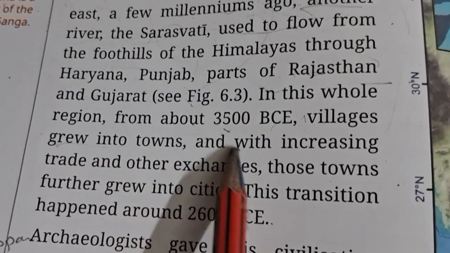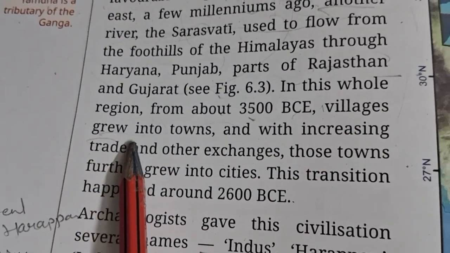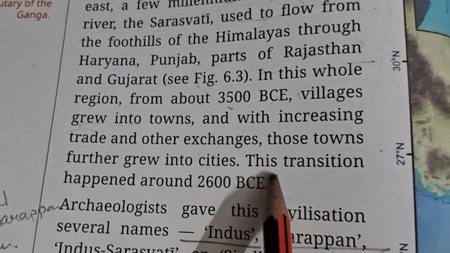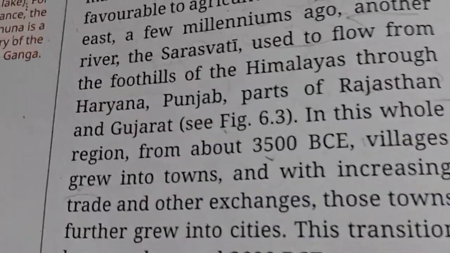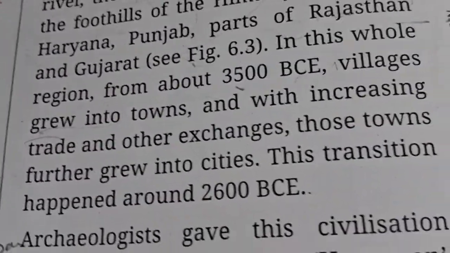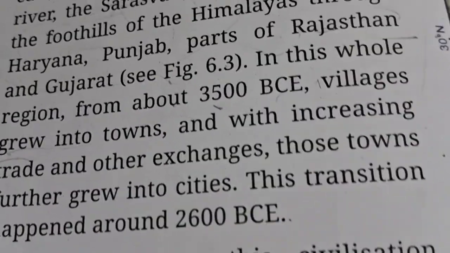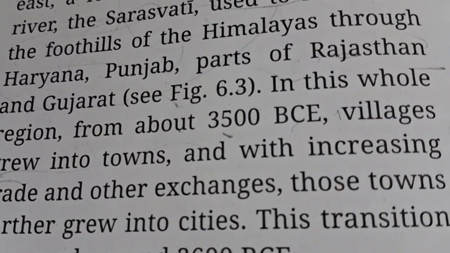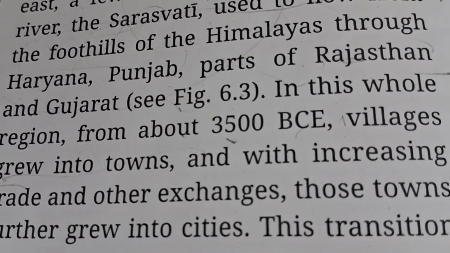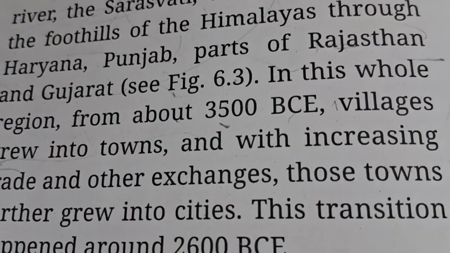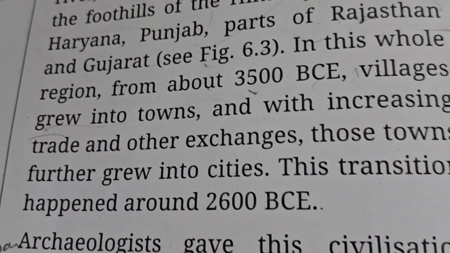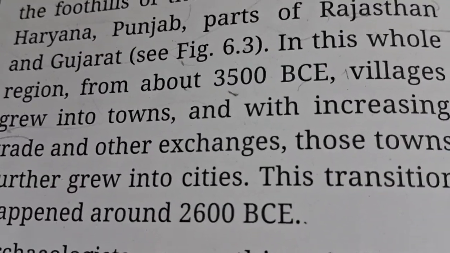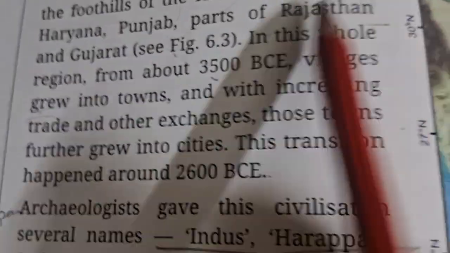In this whole region, from about 3500 BC, villages grew into towns, and with increasing trade and other exchanges, those towns further grew into cities. Yes, so you know civilization. What is the meaning of civilization? Before, they were not growing, not developed, so they were similar to a village. But after growing, exploring trade systems, and developing house structures and water facilities and all these things, they developed like an urban area. So yes, it is a growing civilization.